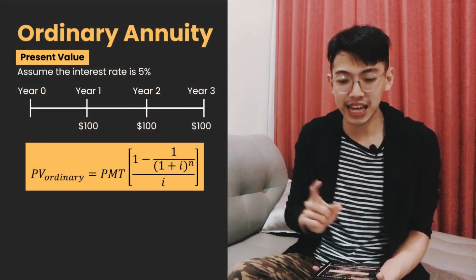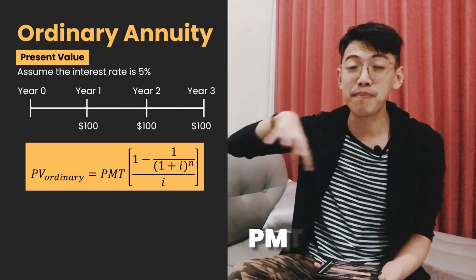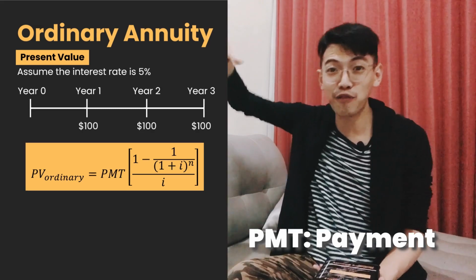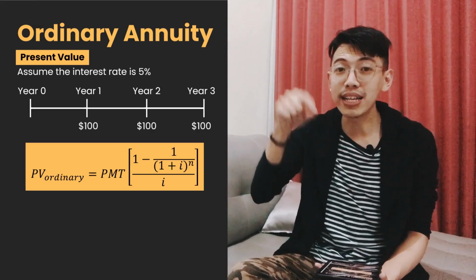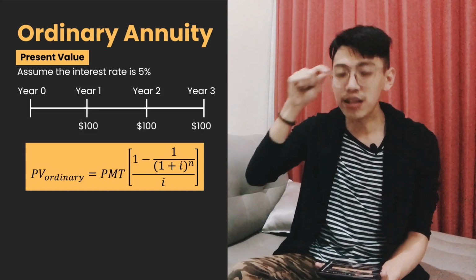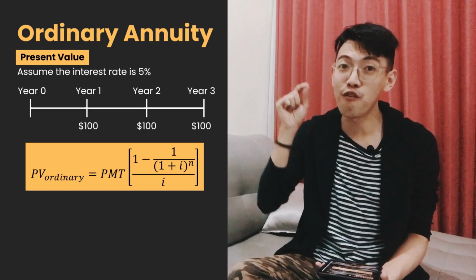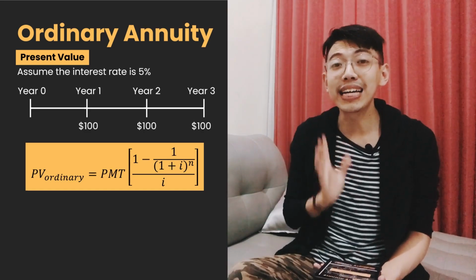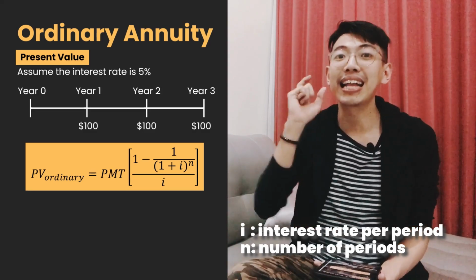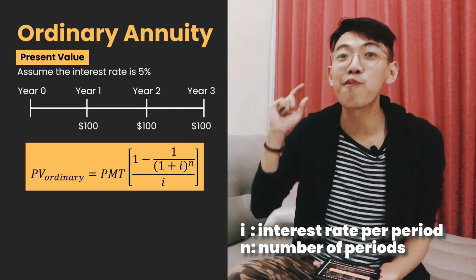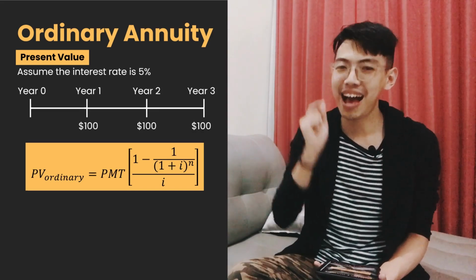Present value of ordinary annuity equals PMT. PMT is payment, the same amount that we have to pay, in this case 100, times 1 minus 1 per 1 plus I to the power of n. Remember, I is interest per period, not interest per year, and n is number of periods, not number of years, divided by I.